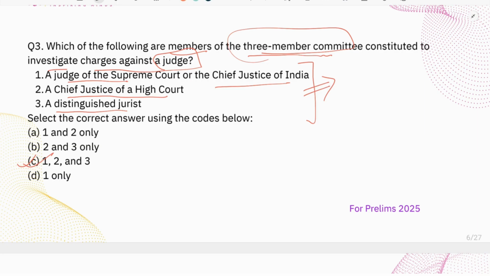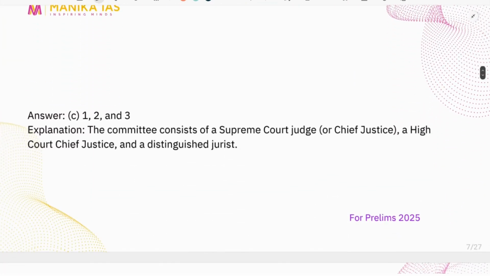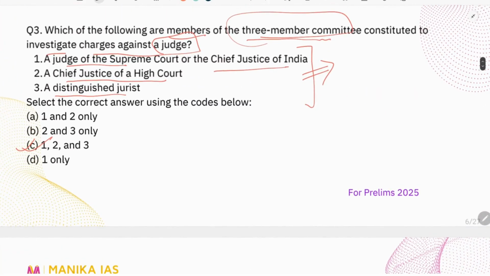Which are the 2 major conditions which we looked at in question number 1? Number 1 is proved misbehavior, the second is incapacity, right? The committee consists of a Supreme Court judge or Chief Justice of Supreme Court, a High Court Chief Justice and a distinguished jurist, right?